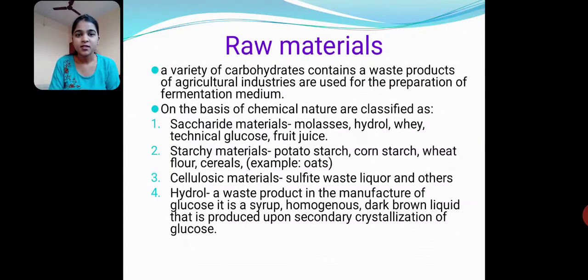Starchy materials. Starchy materials involve potato starch, corn starch, wheat flour, and cereals, an example being oats. Next, cellulosic materials. Sulfite waste liquor and others are examples of cellulosic materials.